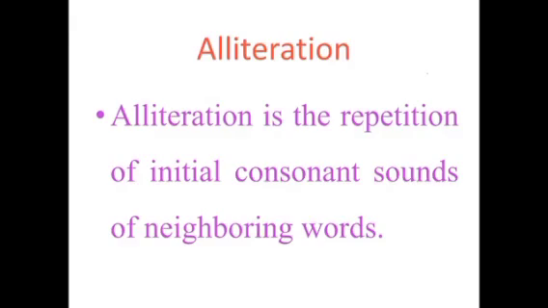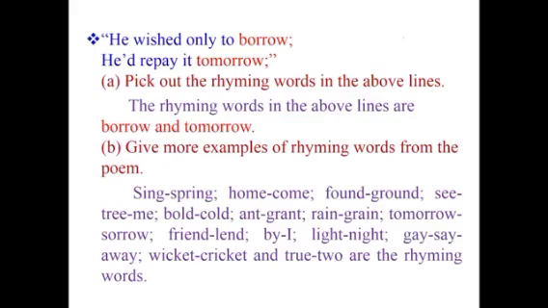Alliteration. First, we have to know what is meant by alliteration. Alliteration is the repetition of initial consonant sounds of neighboring words. In other words, alliteration is the repetition of beginning consonant sounds. Students, now look at these two lines. He wished only to borrow, he would repay it tomorrow.